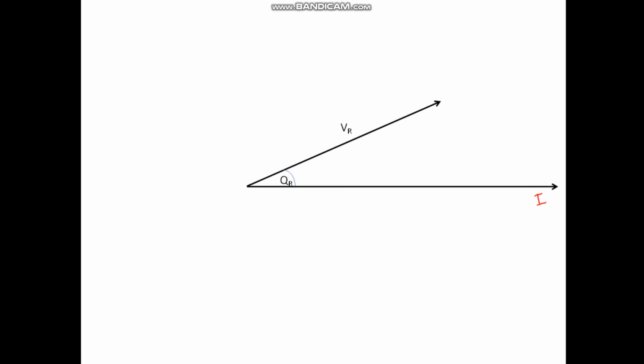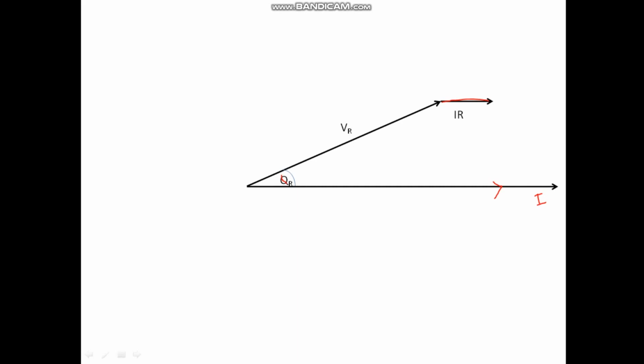So phi r or cos phi r would be my load power factor. Since IR is the voltage drop through the resistor, it is always in phase with the current. I would have drawn it here, the same parallel line I have taken here. I hope this is clear.